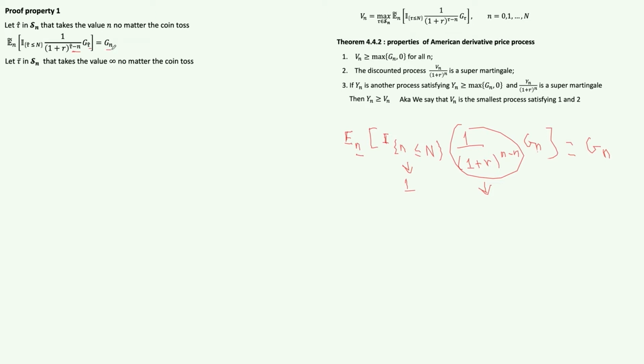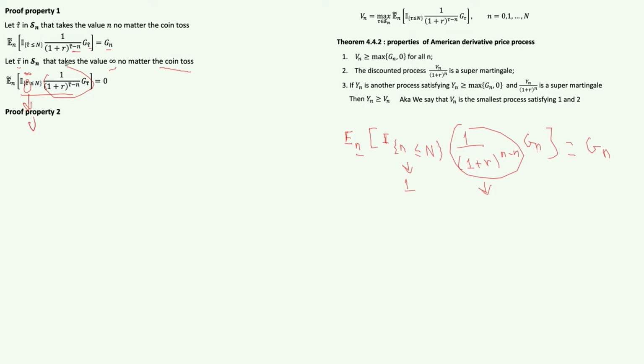Then we can also pick another special case of a stopping time that takes the value of plus infinity no matter what the coin toss is. So this is basically a stopping time where we say we're never going to exercise the option. If I'm never going to exercise the option, then essentially the value here is just 0, right? Because this theta hat is actually plus infinity, so this thing is always going to be 0, and 0 multiplied by whatever is 0.